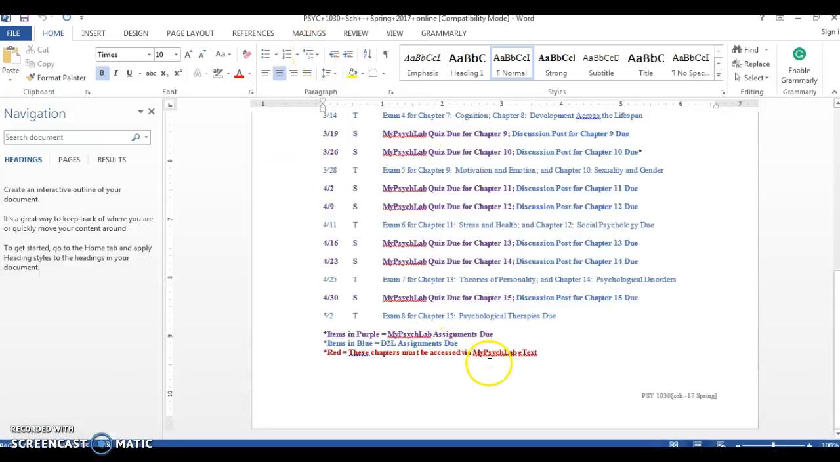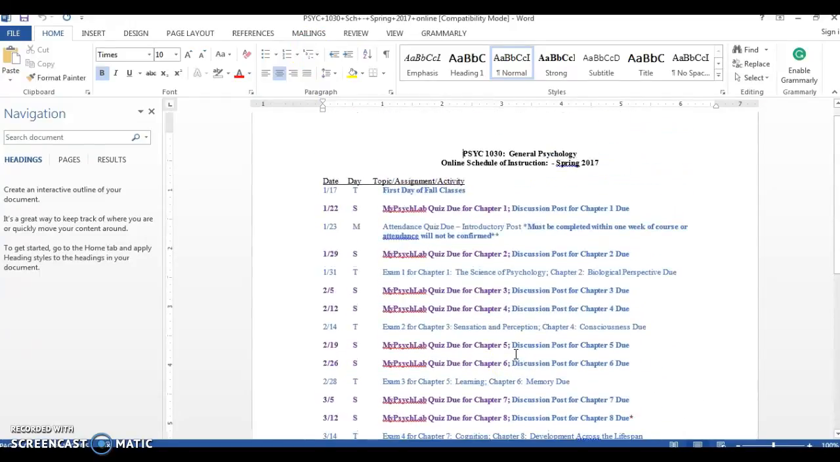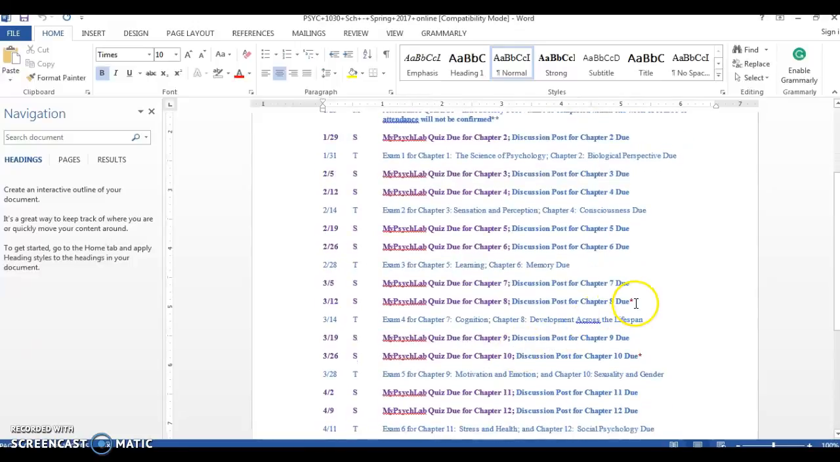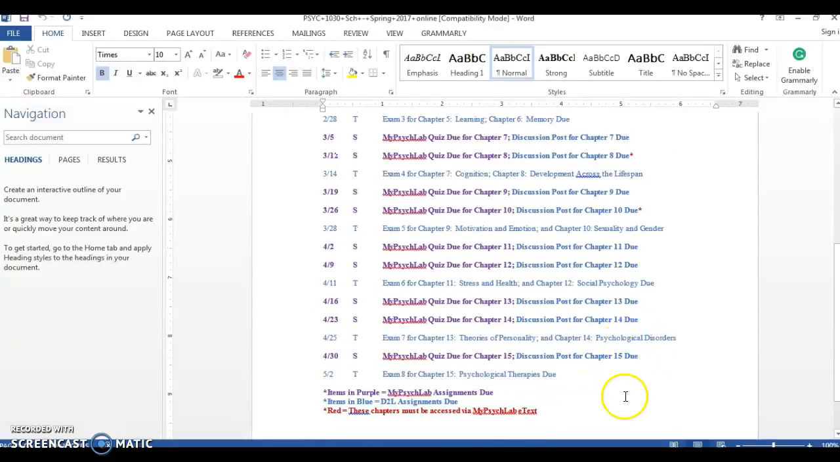Anything in red, you have 2 chapters, I think that's 2 chapters, that you'll need to access through MyPsychLab, so look for that little red asterisk. And that means that you'll need to access that through the e-text in MyPsychLab. So if you bought a hardbound textbook in our bookstore because you like to have a book in your hands, it has been customized and is missing 2 chapters.